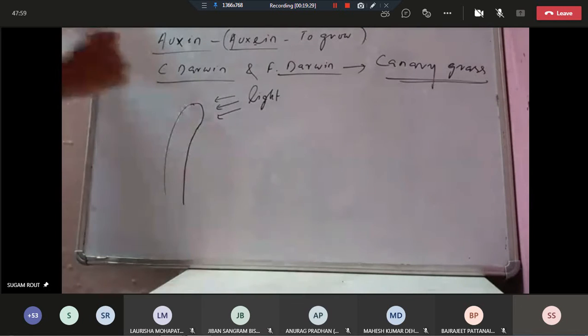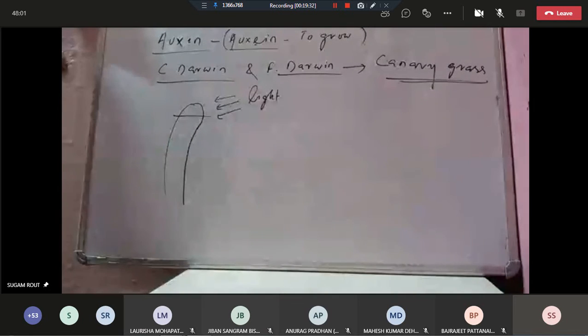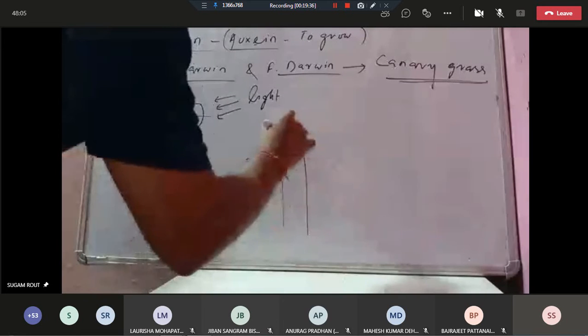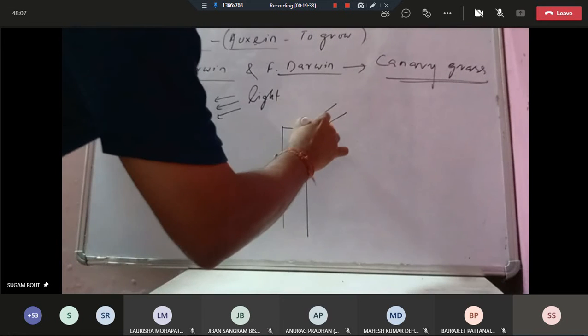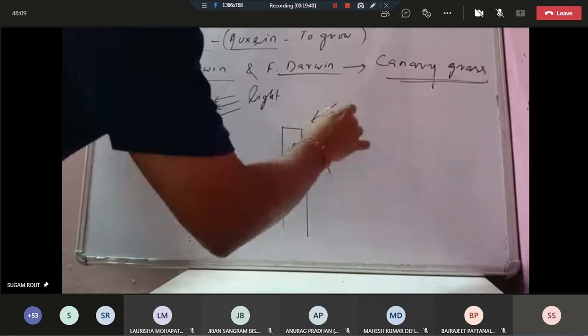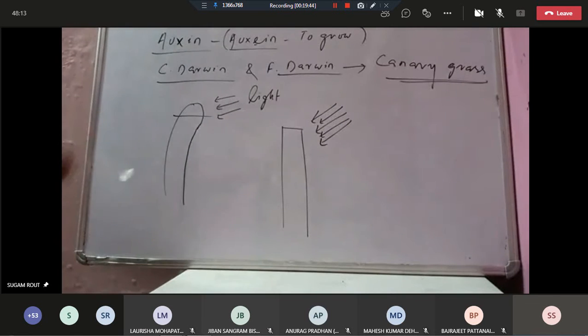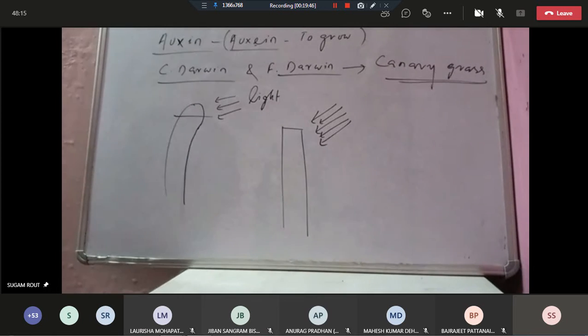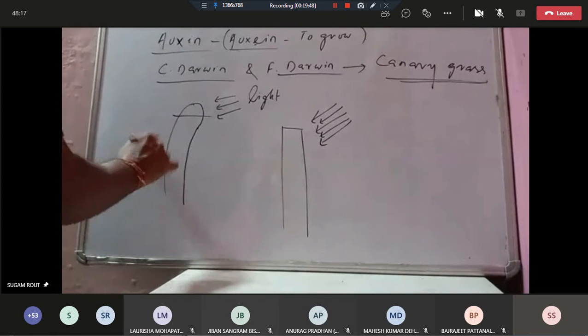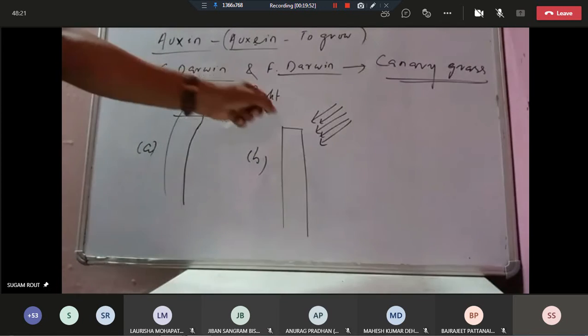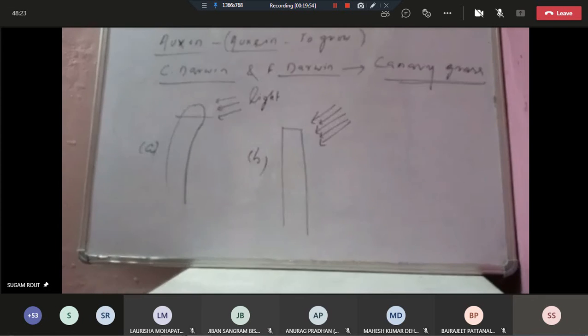But if we cut the apex, the coleoptile remains straight, not disturbed by the unilateral light, not responding. So in figure A it is responding, and in figure B it is not responding because the tip region is not there.